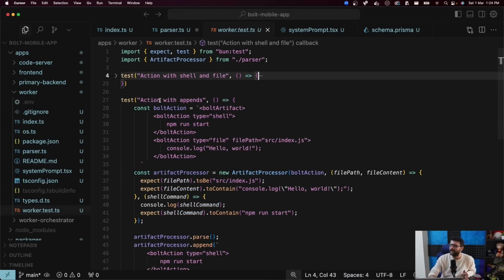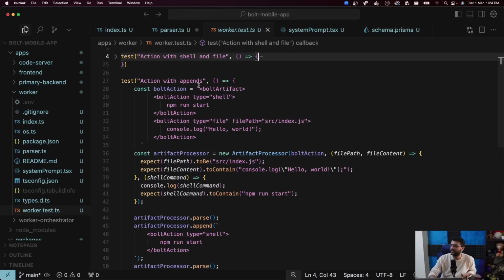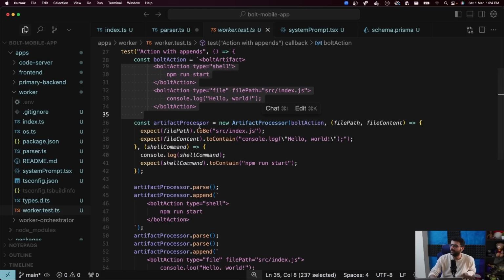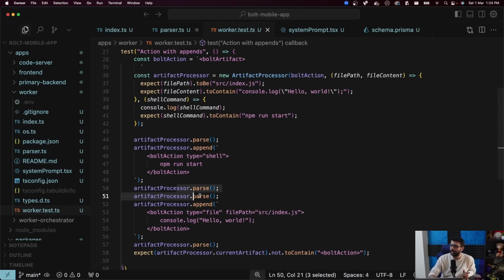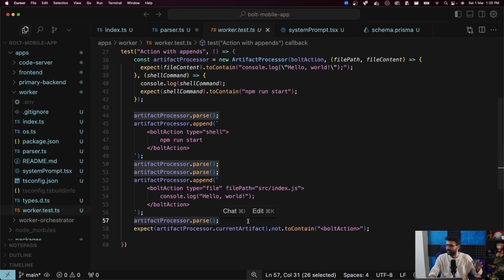And the second one is actions with appends. Here I did this: the initial bolt action is this. Create an artifact processor, expect file path to be this, file content to be this, shell command, expect shell command to be this. After I parsed, I appended something more onto it, and then I parsed it a few more times, just to make sure that even if I'm appending more and more things as the LLM is responding back, and I'm parsing them again, it does work.